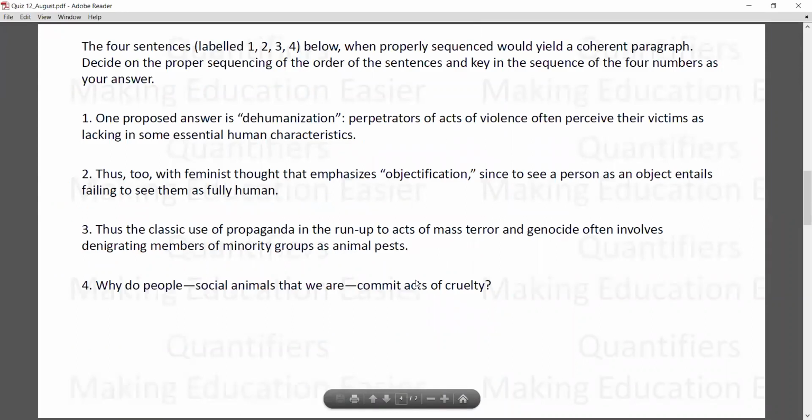Para jumbles. The four sentences labeled 1, 2, 3, 4. Now, this is the para jumble that you need to definitely attempt. I would rate this kind of question as a gift question, which is quite easy, and it gives you 3 free marks. That's the reason I'm calling it a gift question.